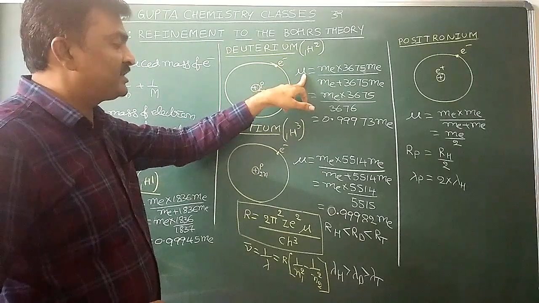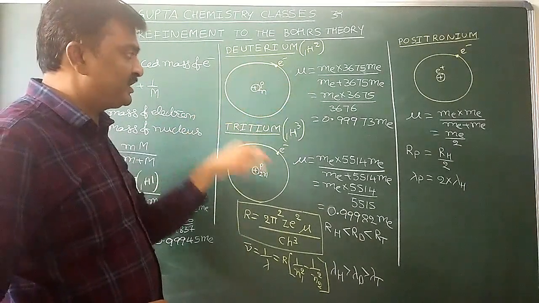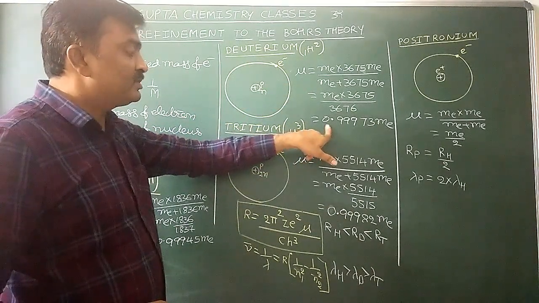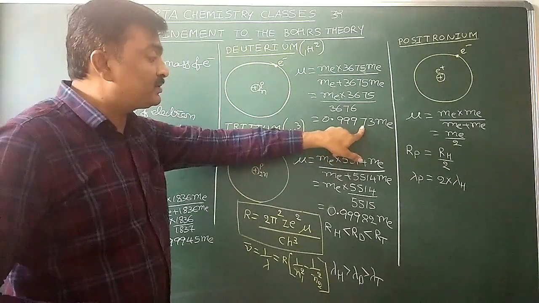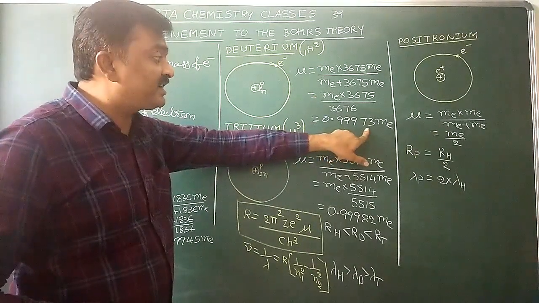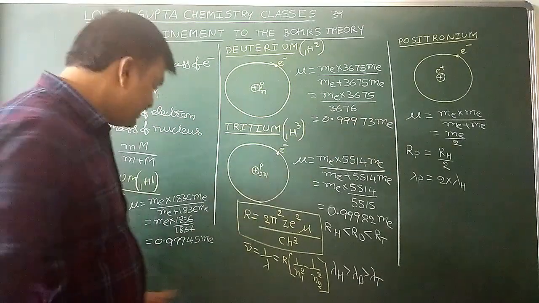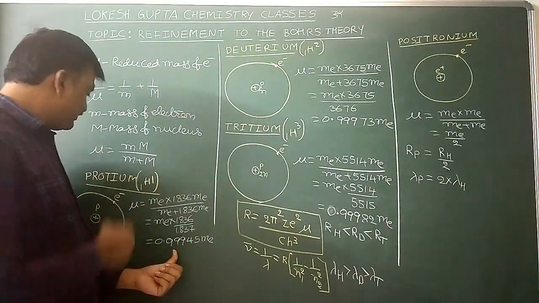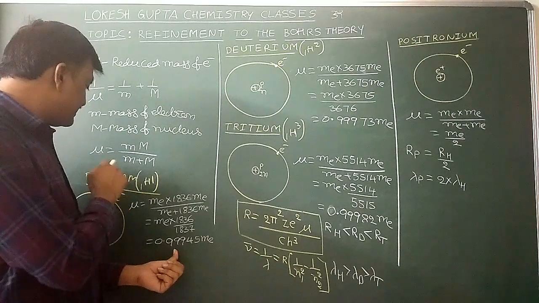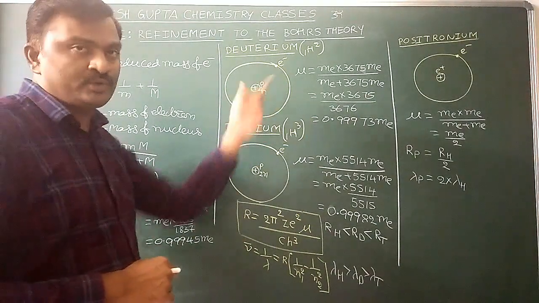Now if you calculate the reduced mass of the electron for deuterium, how much are we getting? 0.99973 into mass of electron. When compared with the reduced mass of electron in case of protium, it is slightly more.